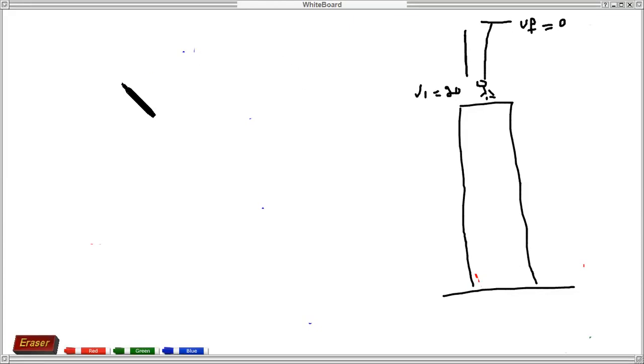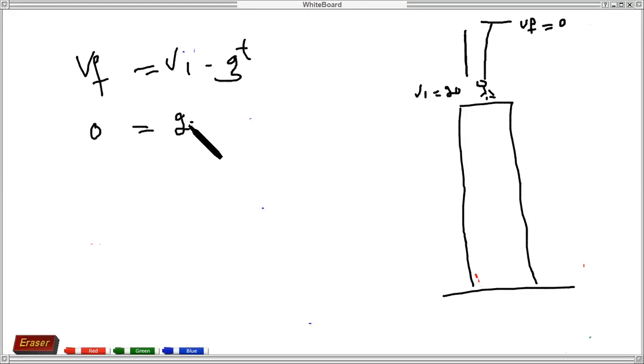So which formula can we use? We can use the first formula, Vf is equal to Vi minus gt. Vf is 0 at the maximum position. Vi is 20, minus g, which is 9.8. We don't know the time.